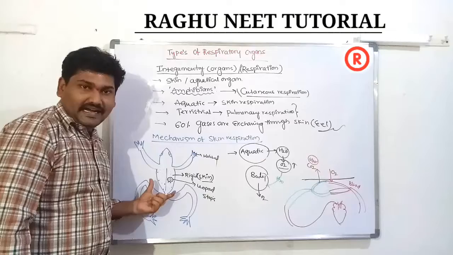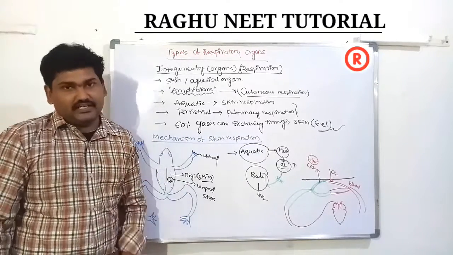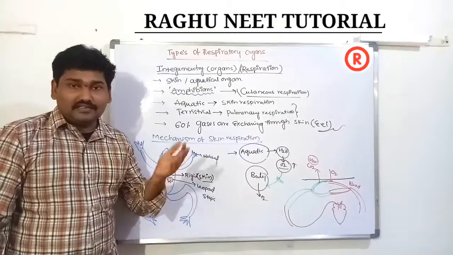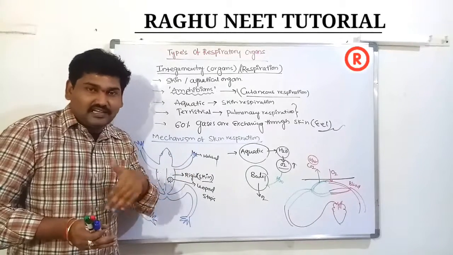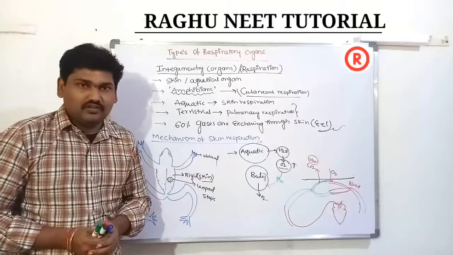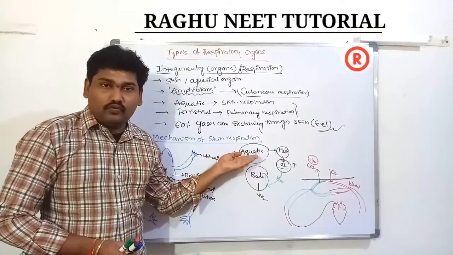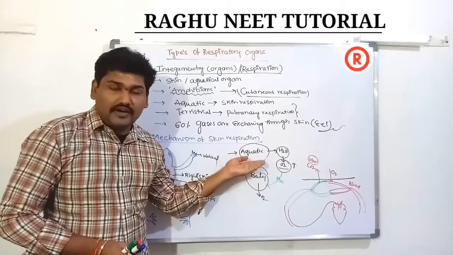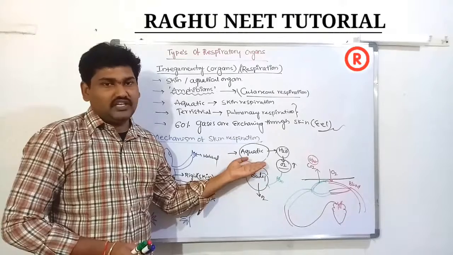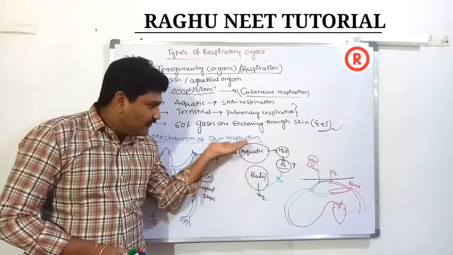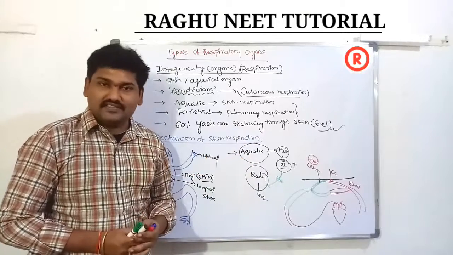The amphibians are amphibious in nature. They live in both aquatic and terrestrial conditions. During the terrestrial phase, when the body is moist, they also do skin respiration. When they are in an aquatic condition, the whole body or skin secretes mucus. Before respiration, what is the nature of the gases?